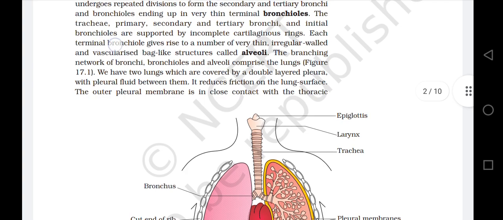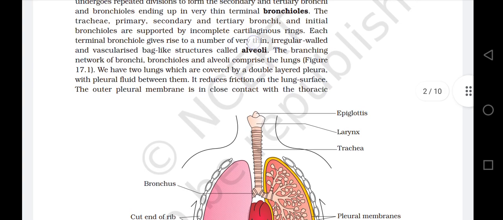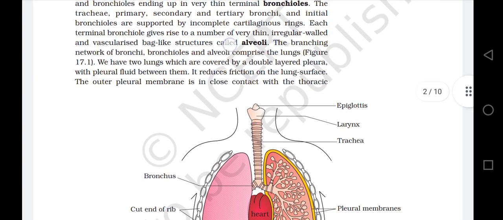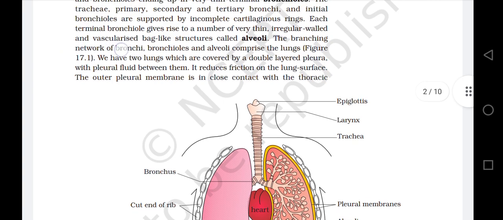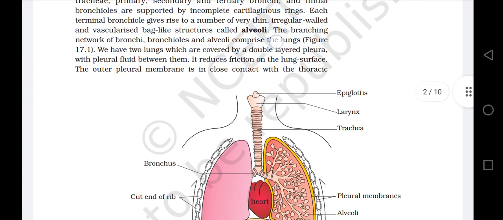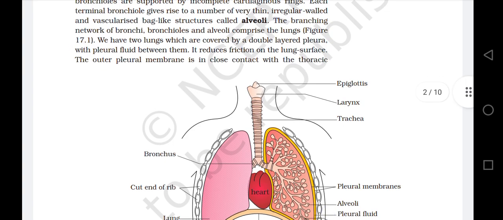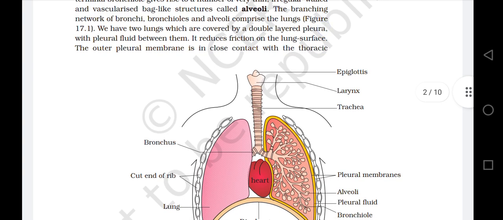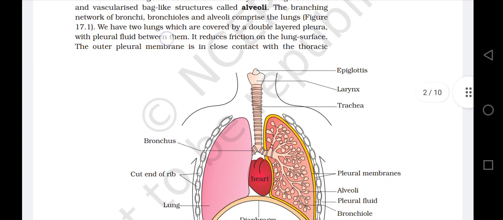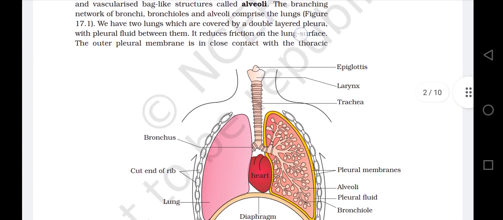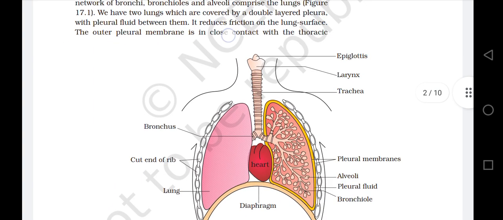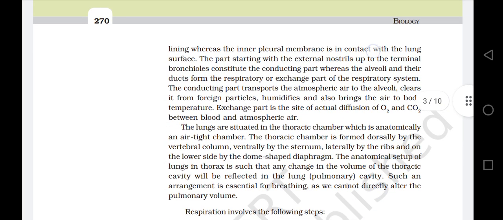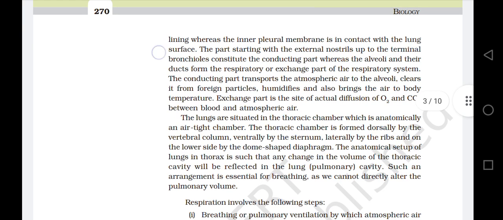Each terminal bronchiole gives rise to a number of very thin, irregular-walled and vascularized bag-like structures called alveoli. The branching network of bronchioles and alveoli comprise the lungs, figure 17.1. We have two lungs which are covered by a double-layered pleura with pleural fluid between them. It reduces friction on the lung surface. The outer pleural membrane is in close contact with the thoracic lining, whereas the inner pleural membrane is in contact with the lung surface.